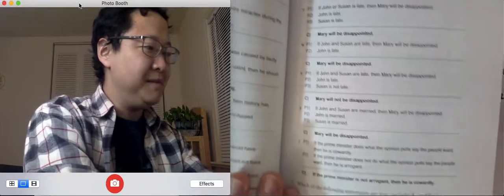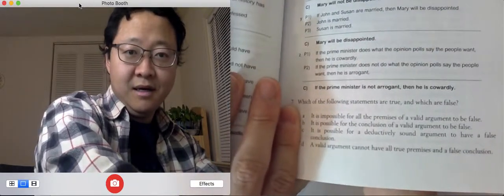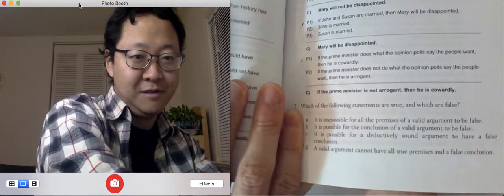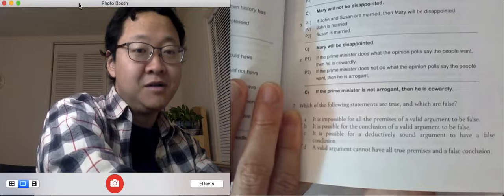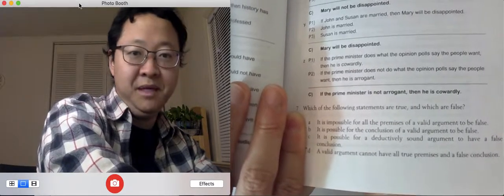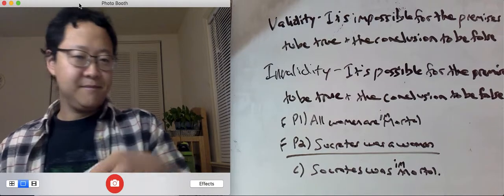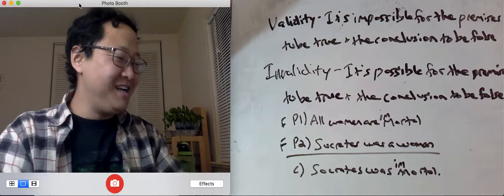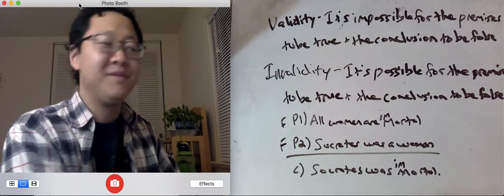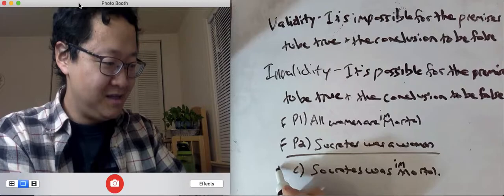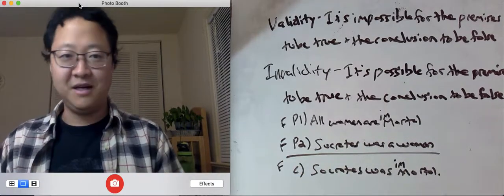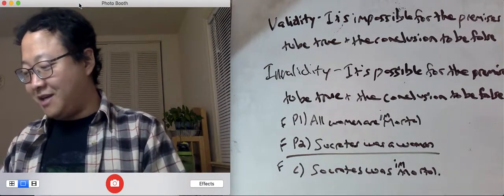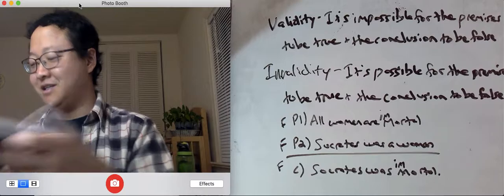Okay, now let's look at B. It is possible for the conclusion of a valid argument to be false. Is that true or false? I'm looking at 7b. Well, hey, look, we've got one right here. Is it true that Socrates was immortal? No, Socrates was killed by trial, and he had to drink poison, hemlock, and that's how he died. So we actually got an answer to 7b as well.